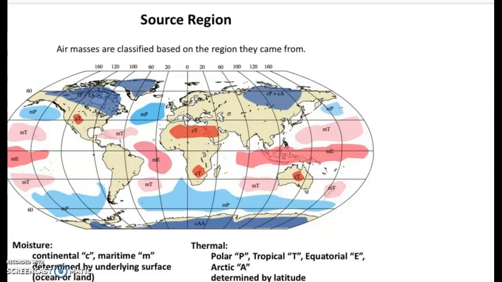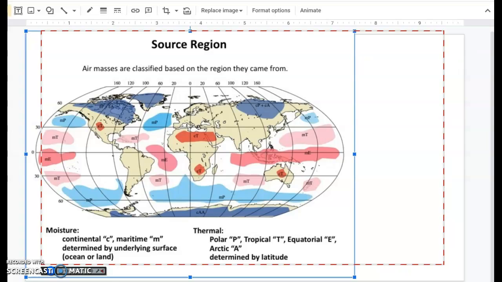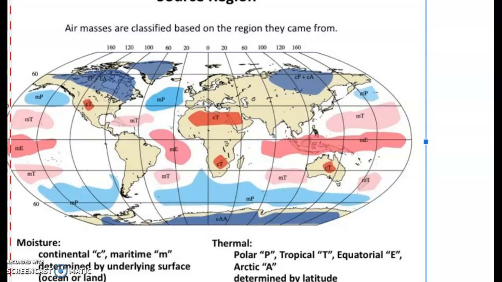So T is tropical and C is continental. These cT's right here in the middle are continental tropical, which means they have a tropical climate, but it's not an island. It is a continent. And then Arctic is A. So this is a continent with an Arctic climate.